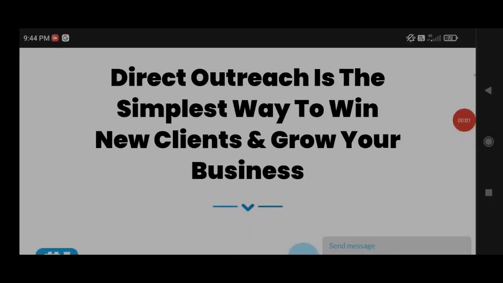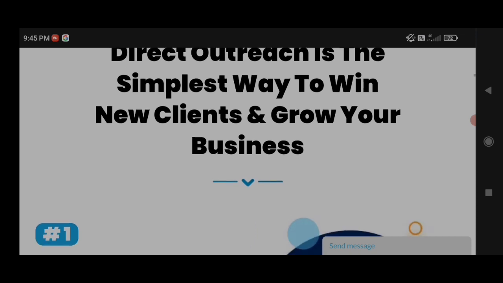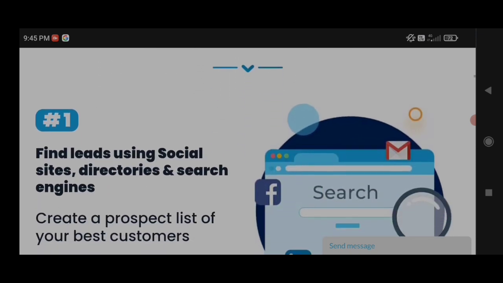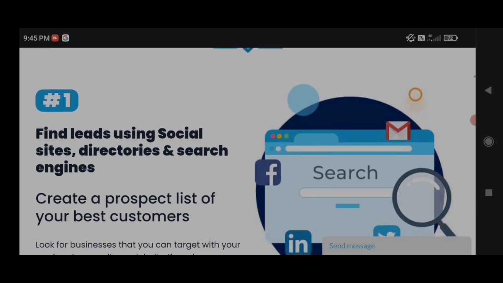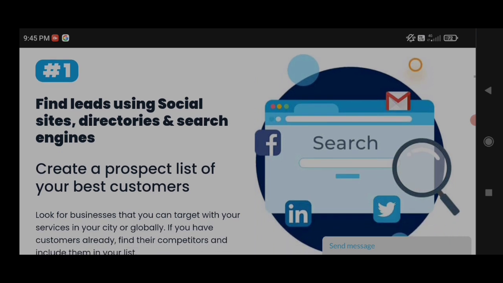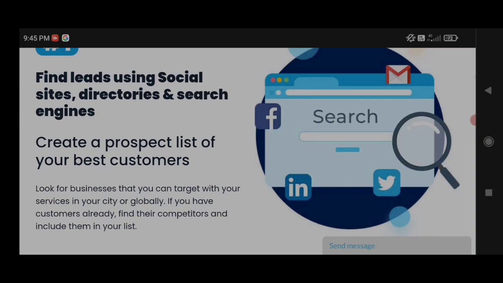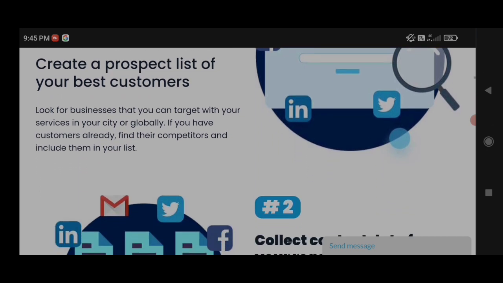Direct outreach is the simplest way to win new clients and grow your business. First, find leads using social sites, directories and search engines. Create a prospect list of your best customers. Look for businesses that you can target with your services in your city or globally. If you have customers already, find their competitors and include them in your list.